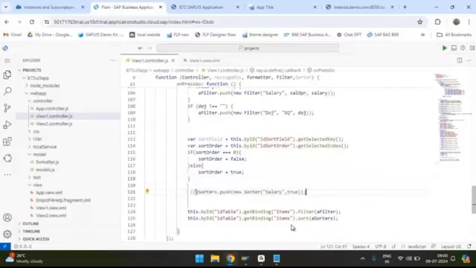Now I will copy this statement and put it here. I will uncomment it. My array of sorters dot push new sorter. Now I need to keep the sort field and sort order. So sort field is here, no need to hard code, and my sort order is here. That's all.